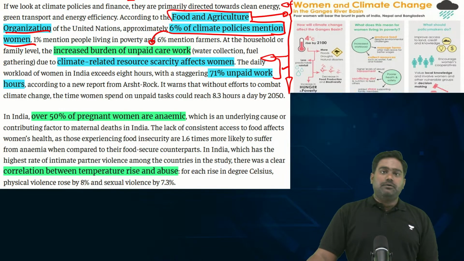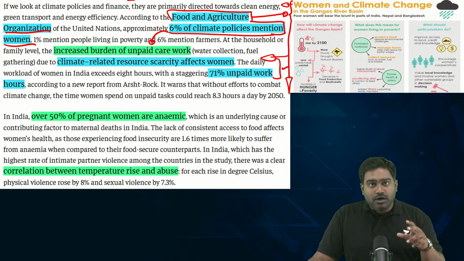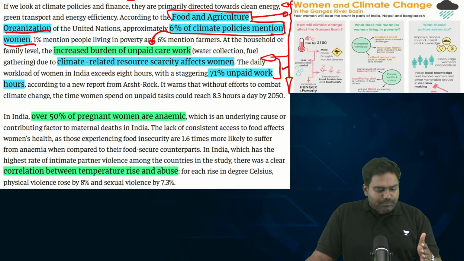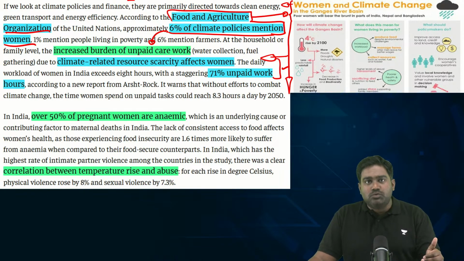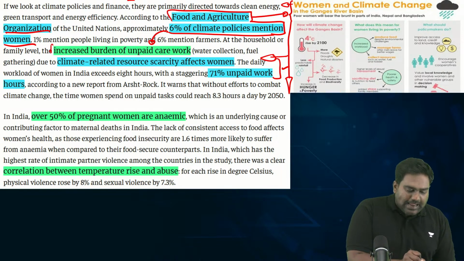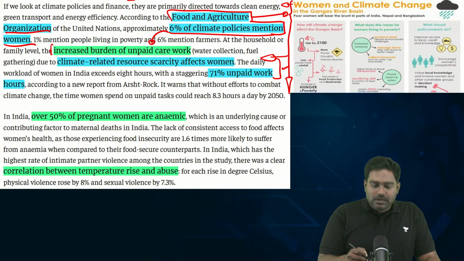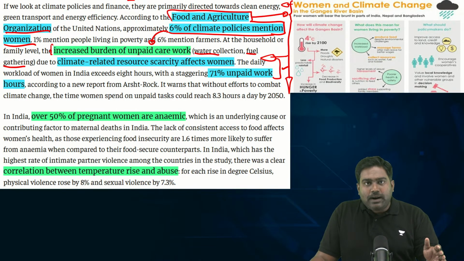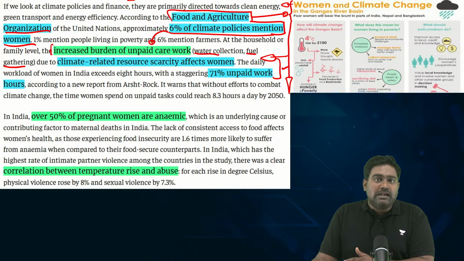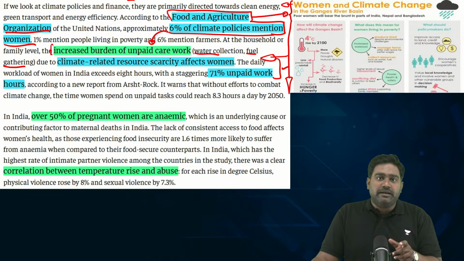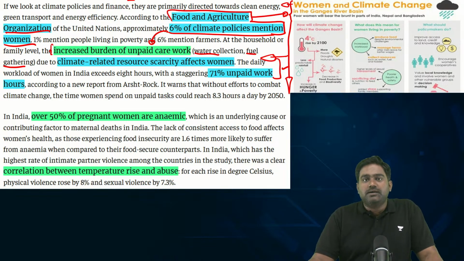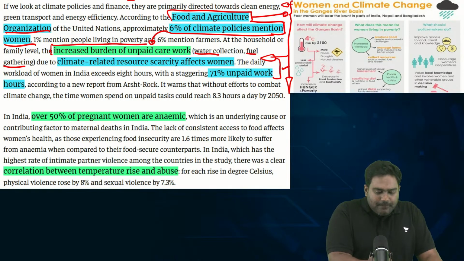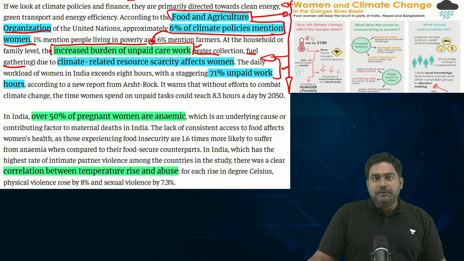Women are expected to perform these household chores, these gendered roles that we have defined for ourselves in our society. It gives a privilege for the male members while placing the entire burden of caregiving and household chores on women, be it cooking food, cleaning the house, collecting water, collecting fuel, or providing care in the family, looking after children, looking after the elderly. This entire burden has been dumped on our women, not just in India, but in many countries around the world. So, this increased burden is what makes women even more vulnerable.